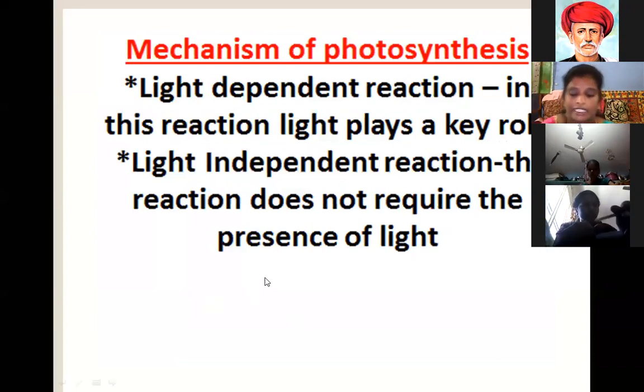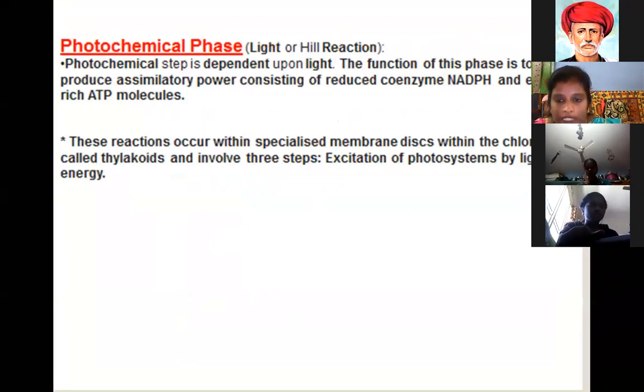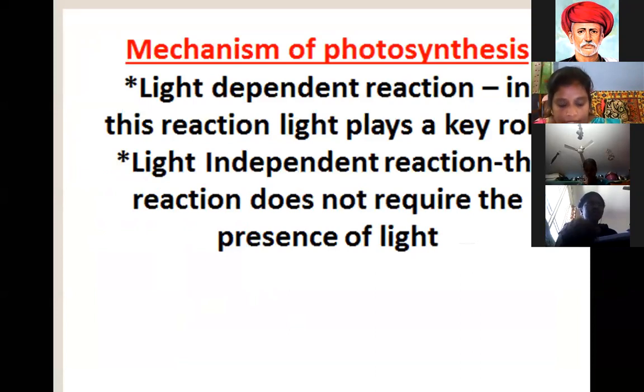Today let's see the new topics. Today I will teach the mechanism of photosynthesis once again: light dependent reaction and light independent reaction.